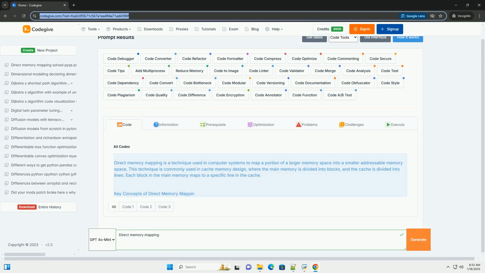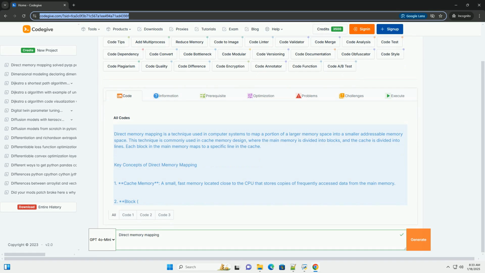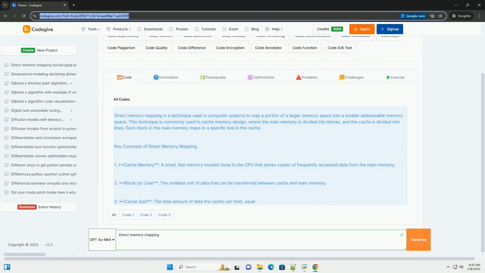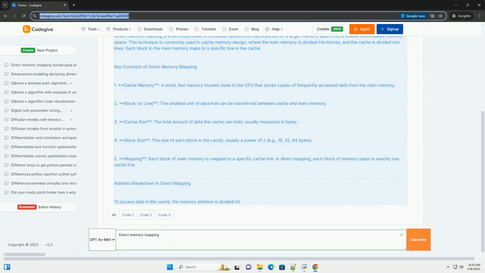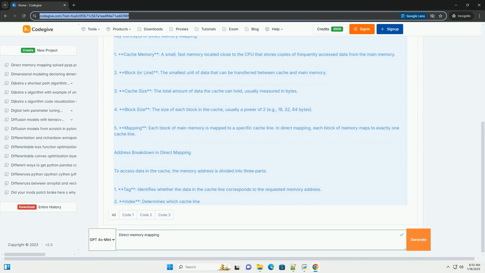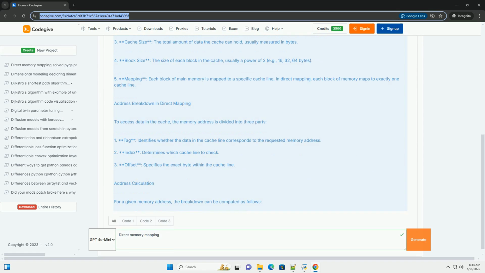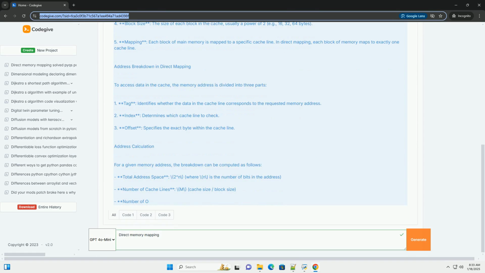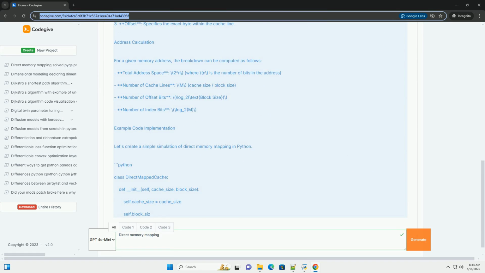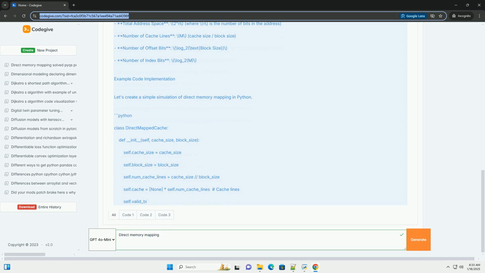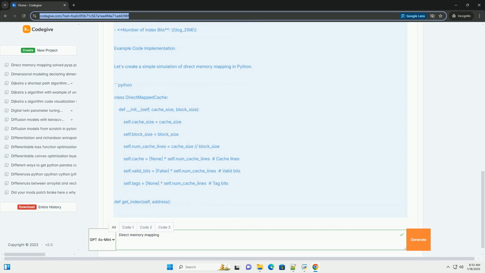Direct memory mapping is a technique used in computer systems to map a portion of a larger memory space into a smaller addressable memory space. This technique is commonly used in cache memory design, where the main memory is divided into blocks, and the cache is divided into lines. Each block in the main memory maps to a specific line in the cache.